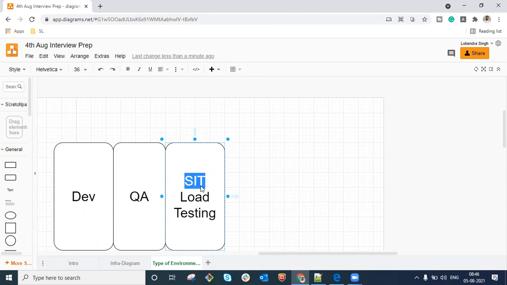Let us say you are going to have maybe 10 instances there. So maybe you will have only 2 here in order to do load testing, because on 2 instances, you will get to know what sort of throughput you are going to get. How many requests per second these servers are going to handle, what sort of parameters you are going to tune here. So every sort of testing will be done on SIT. It means system integration testing environment. That is known as SIT.